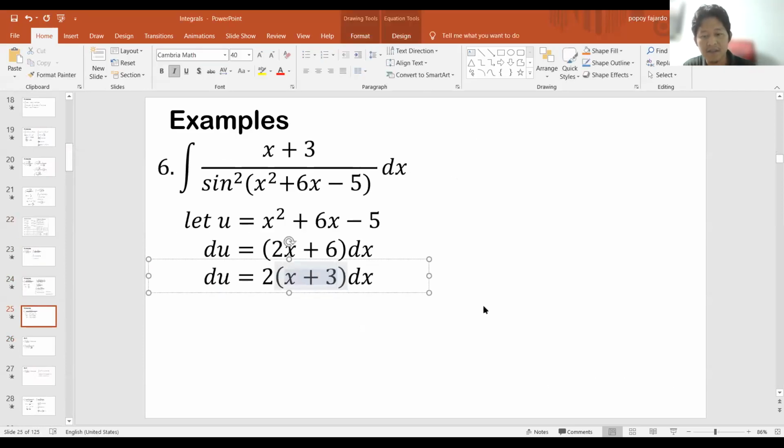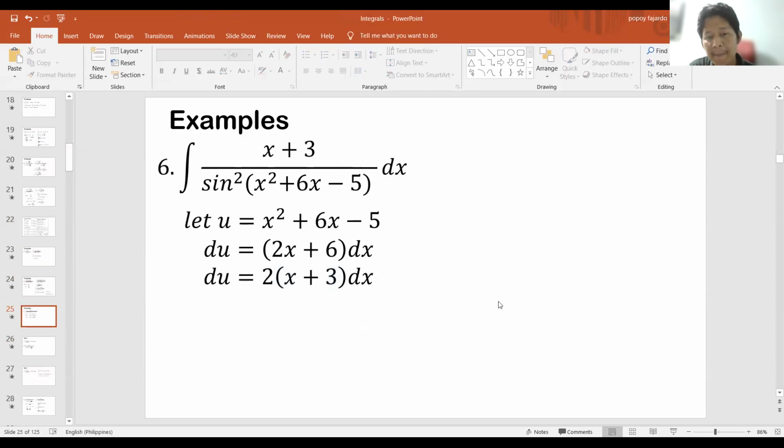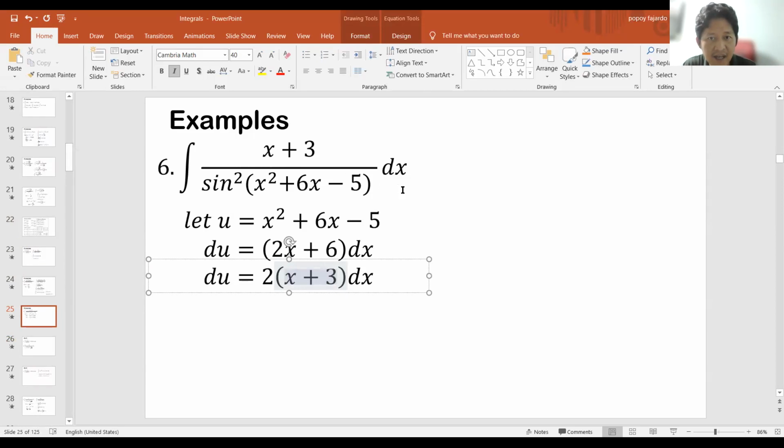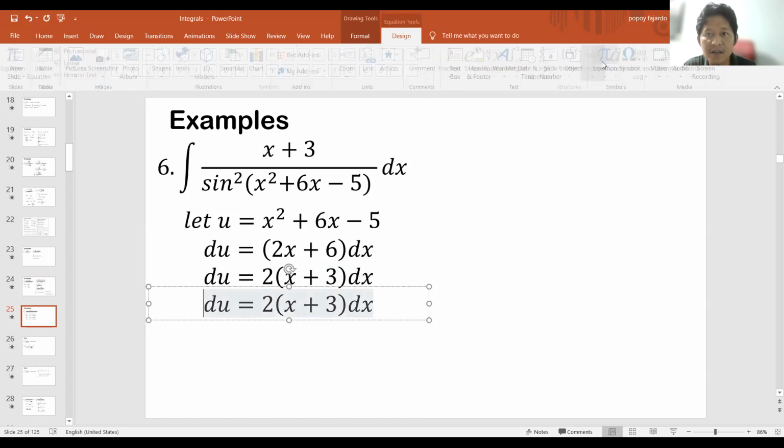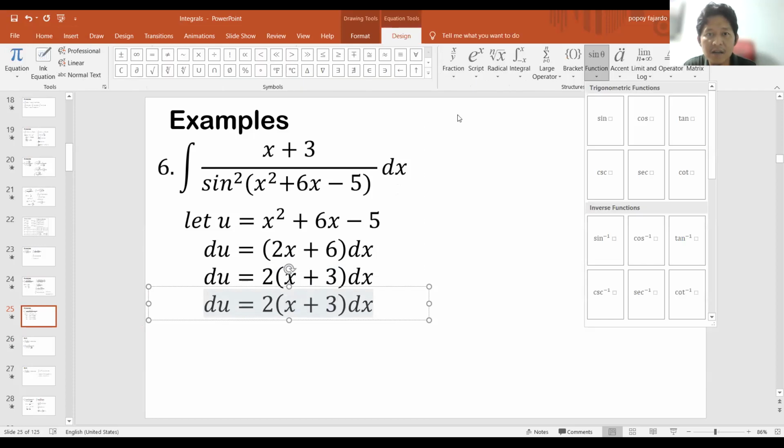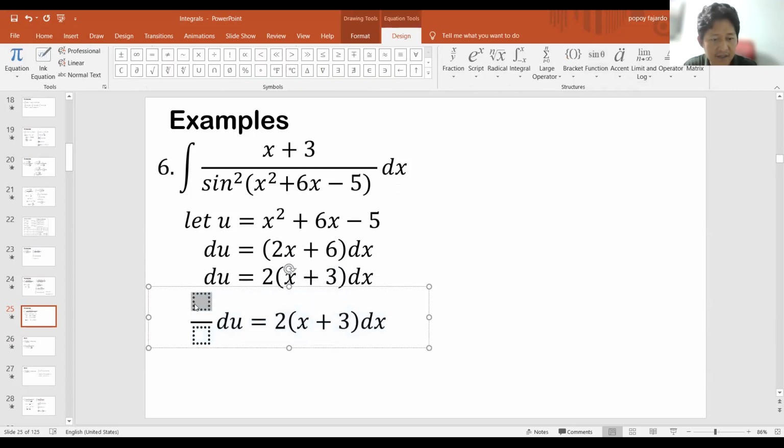So this must be this. Okay. And since may x plus 3 tayo dx, so I think I need to divide this by 2. So let me insert a fraction here so that I can place du there, and I divide it by 2. So I can divide this again by 2.